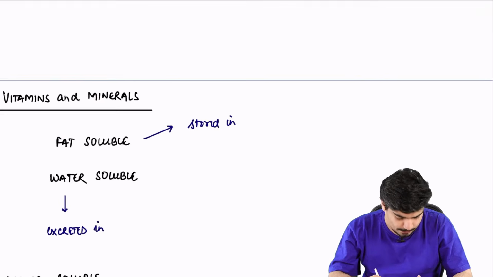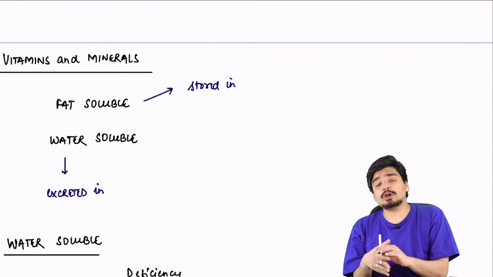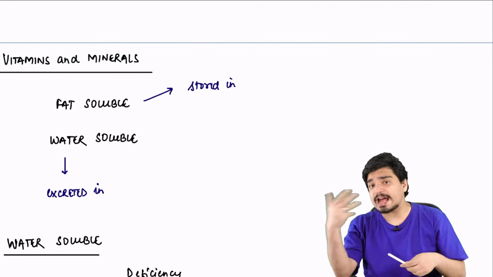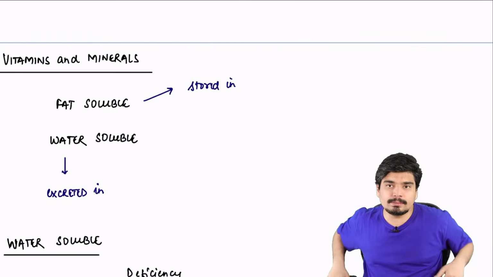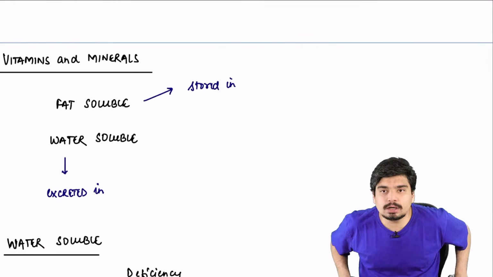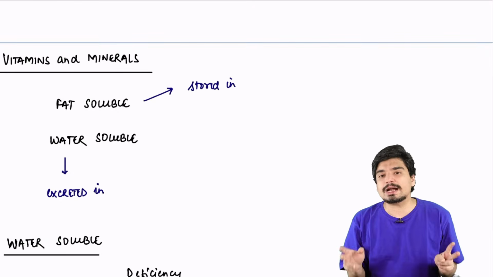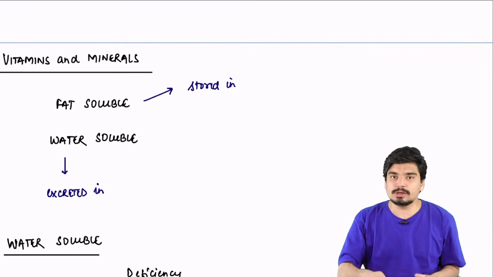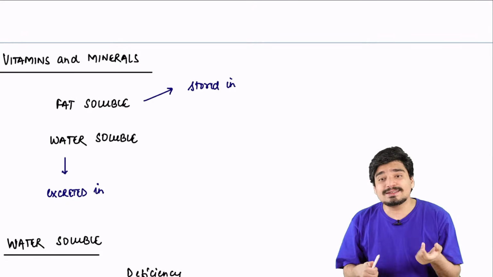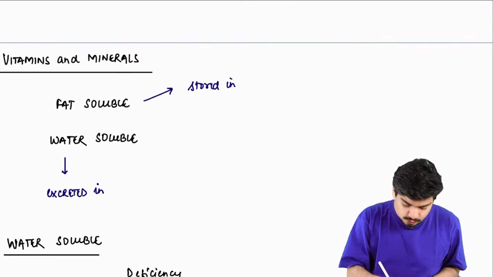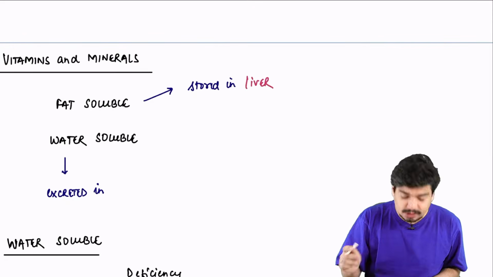All right. Now we come to another very important topic, which is an integration between biochemistry and pediatrics. It is your vitamins and minerals. So we know that vitamins are divided into two categories: fat-soluble and water-soluble. Fat-soluble are soluble in fat. As a result, they can be stored in the body. Where are they stored? They are stored in liver.